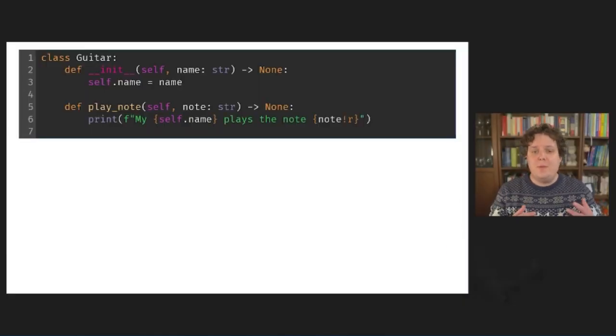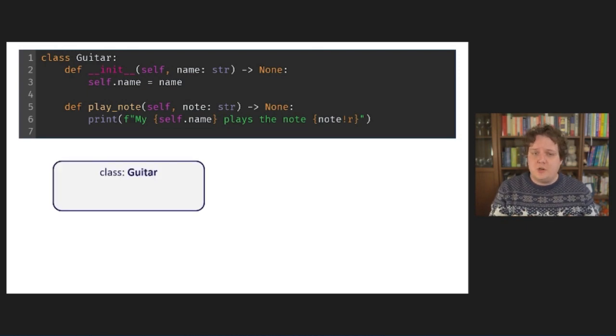To understand what methods are, we have to look at what happens when you define a function within the body of a class. As everything in Python is an object, including classes, if you're defining a class, you're creating an object of type type. I'm going to represent that class object by this rectangle. And just to be sure, with object I don't mean the potential guitar instances you could create with this class, but the actual class itself, the Guitar class.